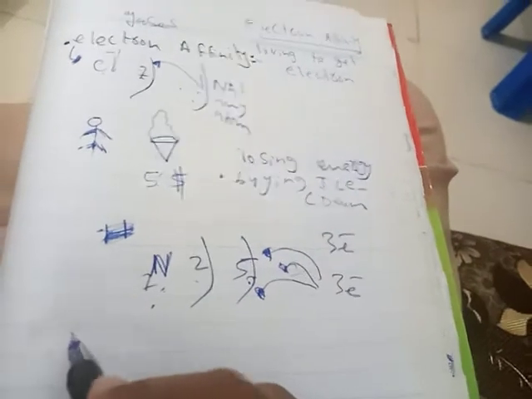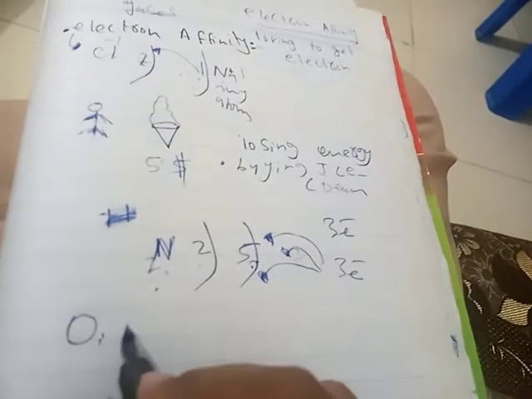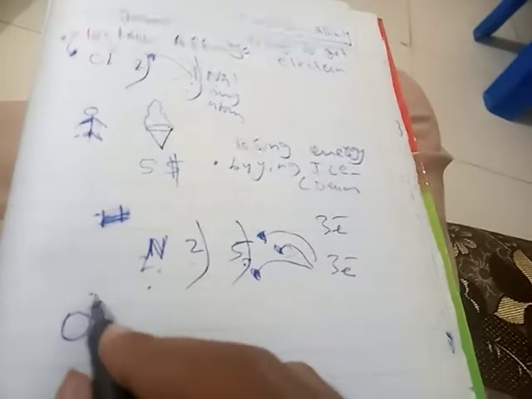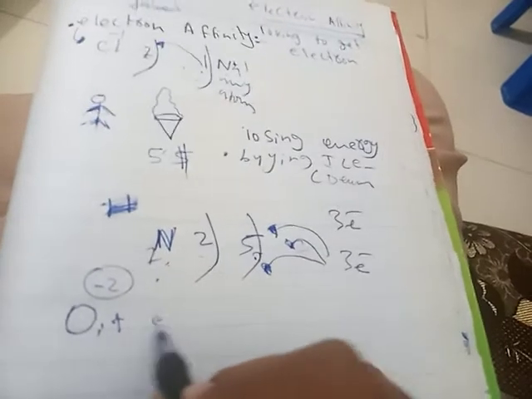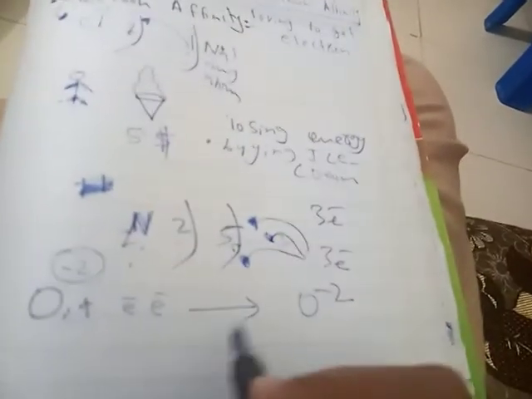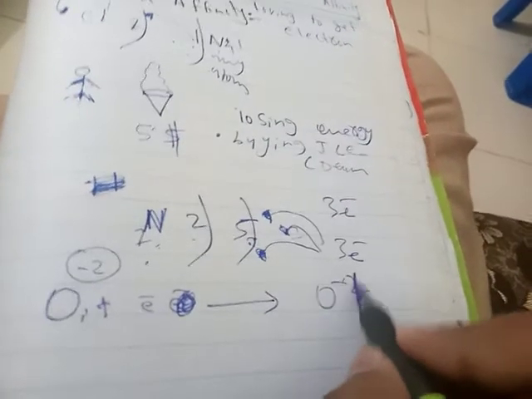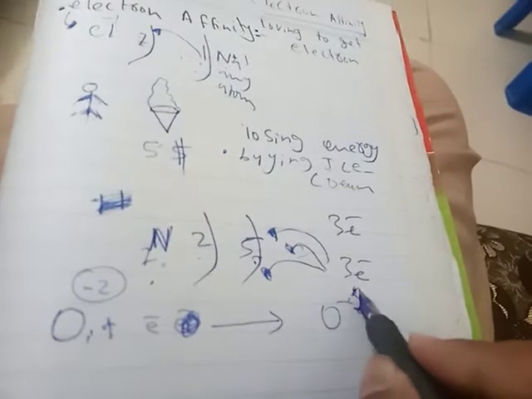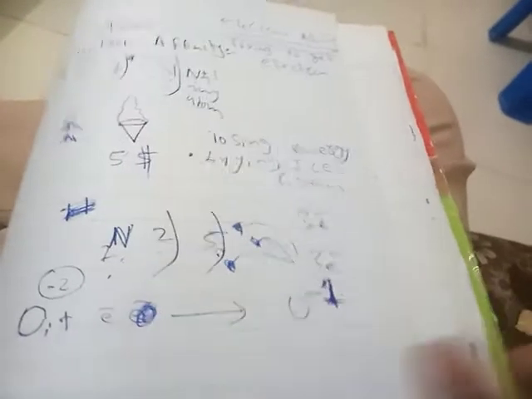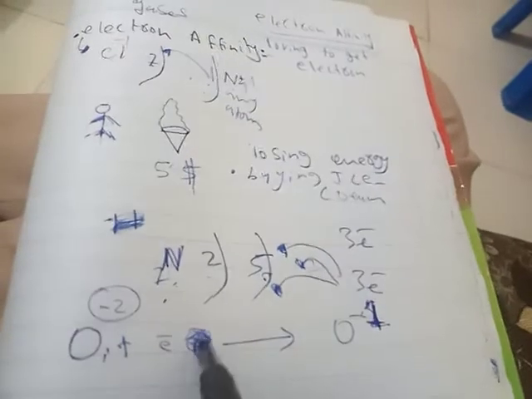For example, if we have oxygen, oxygen has a valency of -2. Okay, it requires 2 electrons. So when it gets 2 electrons, it becomes O minus 2. Why does it have 2 electrons? If we were having only 1 electron, then it would be -1. As you know, an element does not contain a charge, but when it gains an electron, it gets a charge.